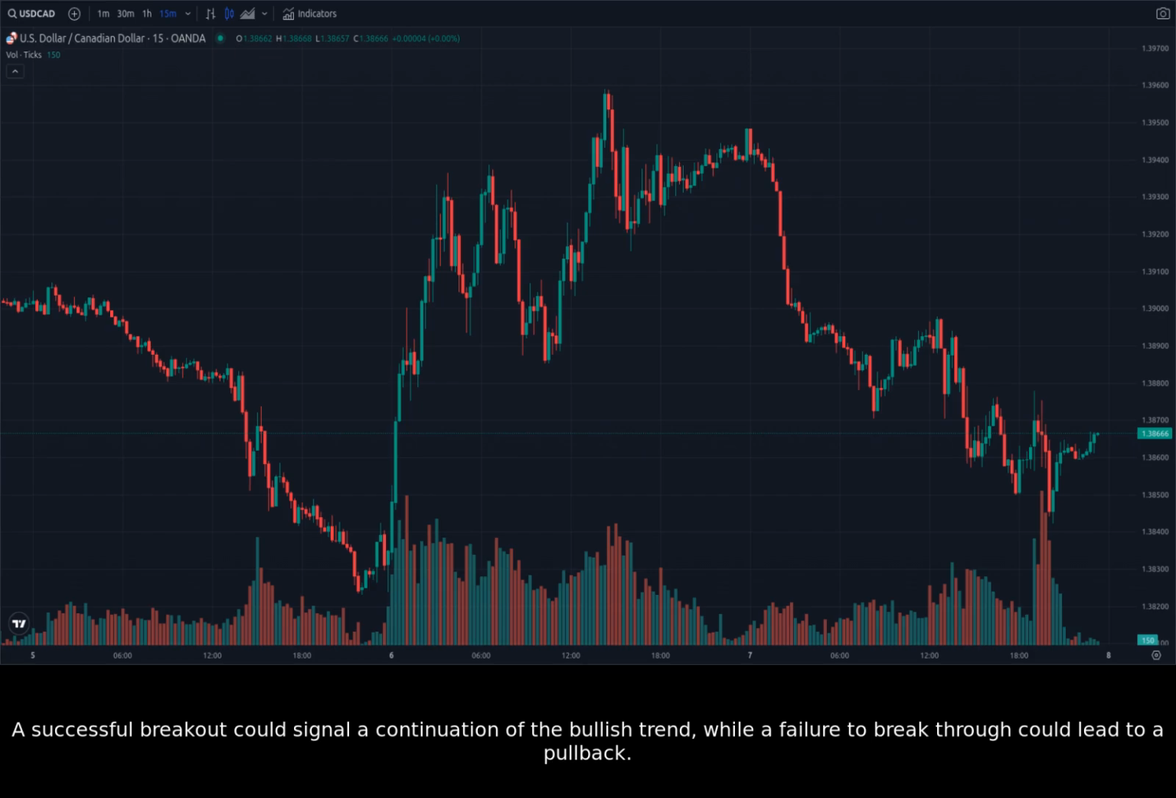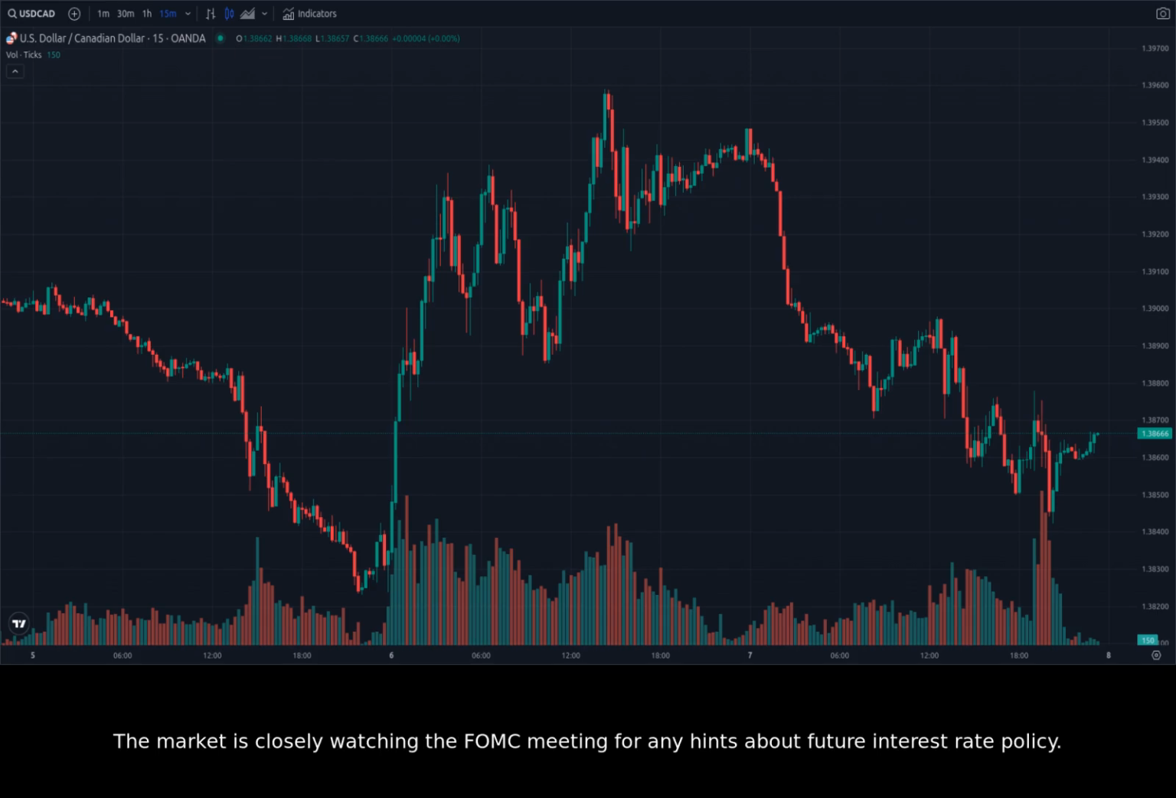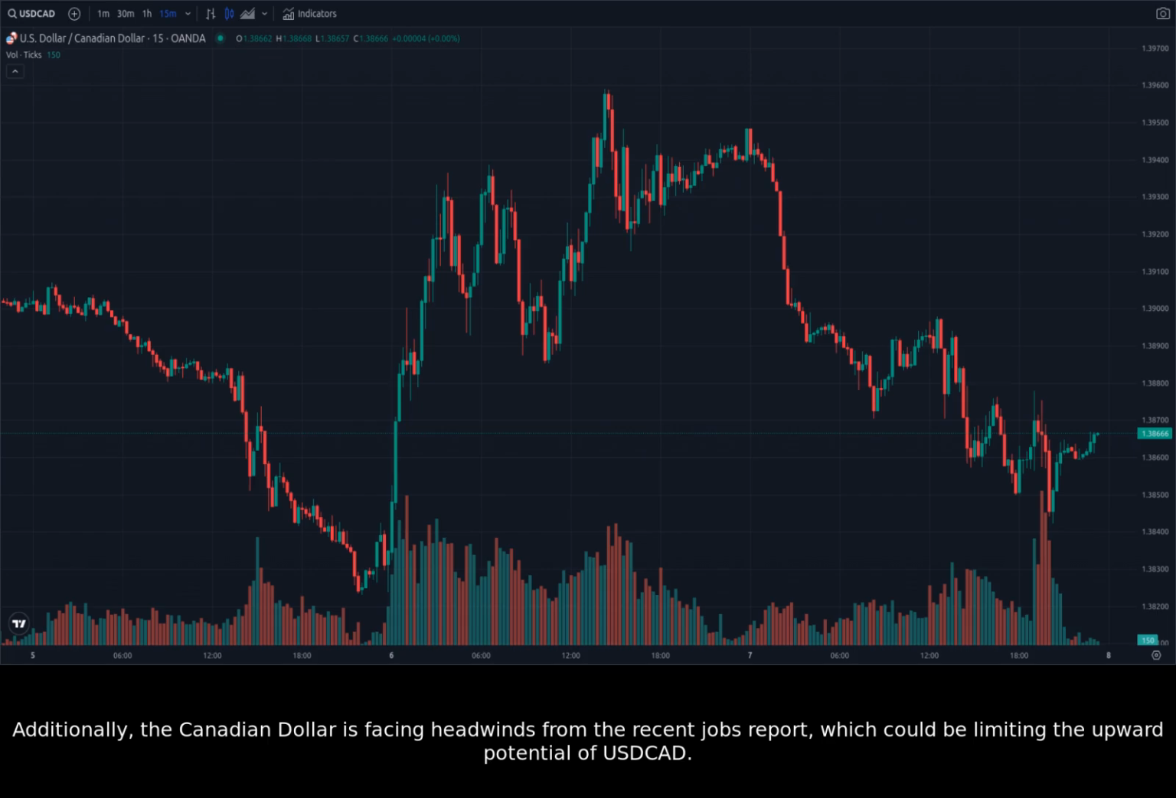It's important to note that the recent news events and economic data releases are likely contributing to this short-term volatility. The market is closely watching the FOMC meeting for any hints about future interest rate policy. Additionally, the Canadian dollar is facing headwinds from the recent jobs report, which could be limiting the upward potential of USDCAD.